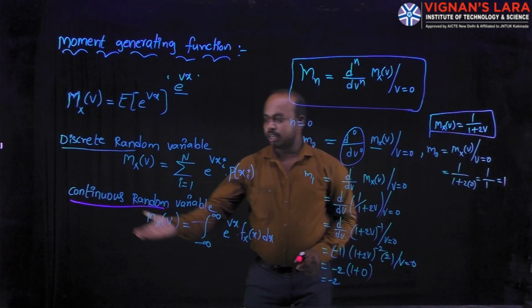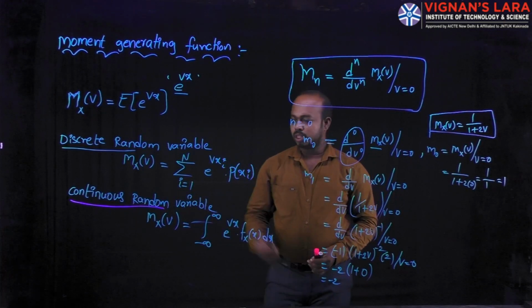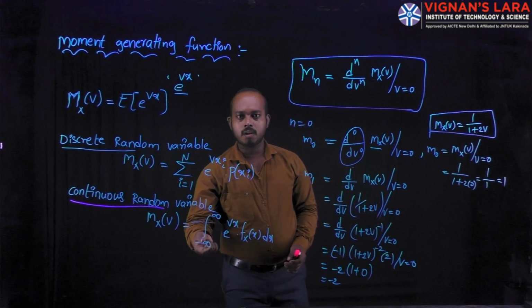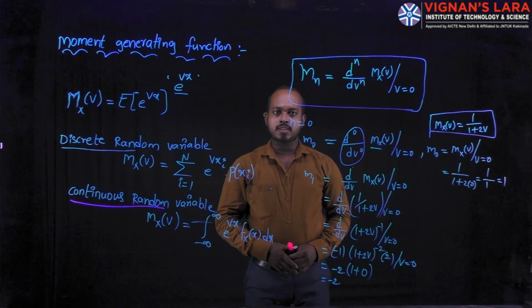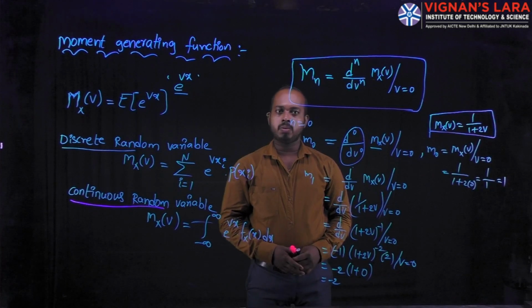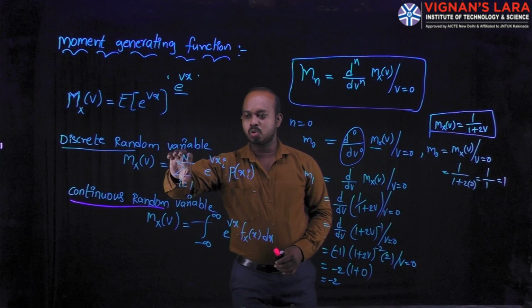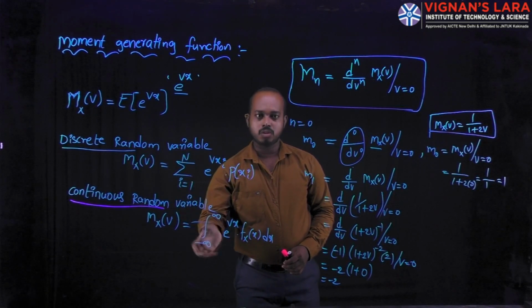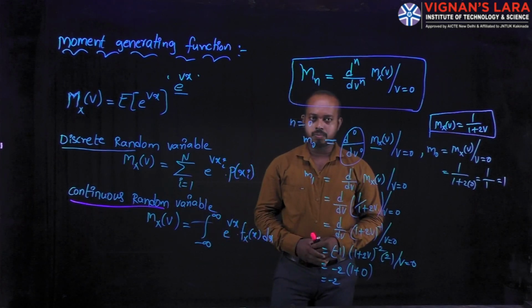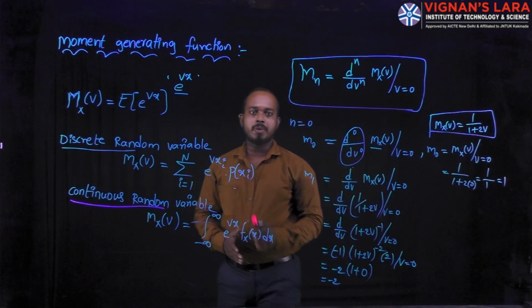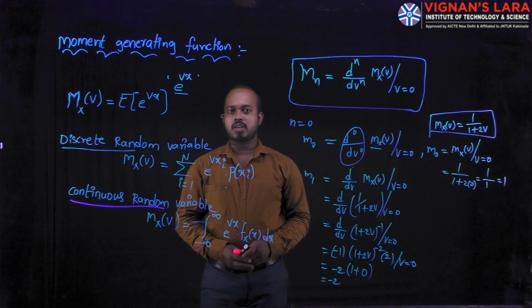Coming to the continuous random variable, we replace the summation with integration. That one is the integral from minus infinity to plus infinity of e power vx into fx of x into dx. The only change is that you replace the summation quantity with integration. Then you can see the nth moment of the moment generating function, just as we said for the characteristic function.